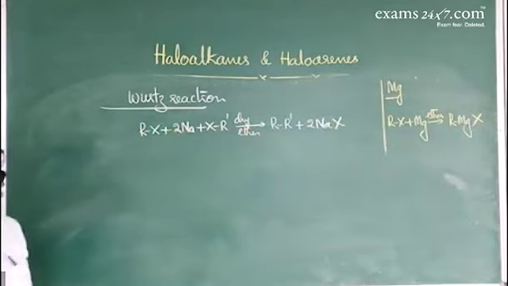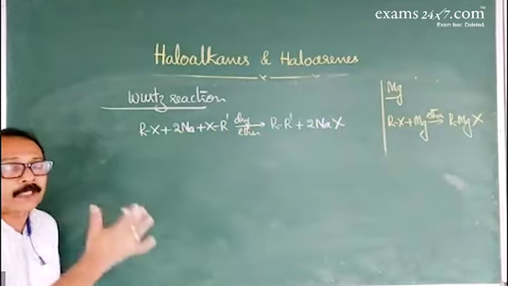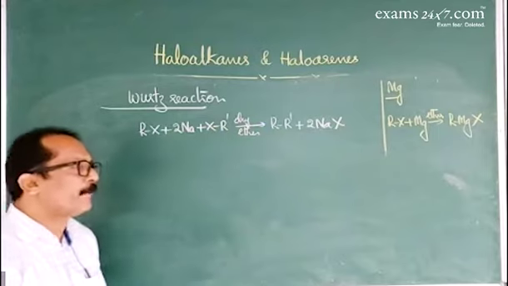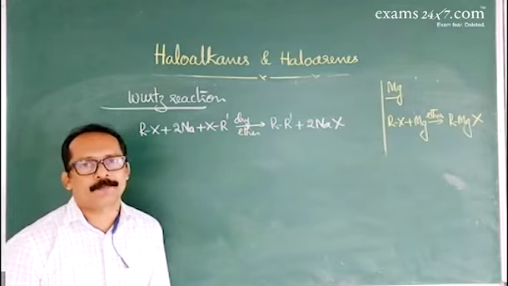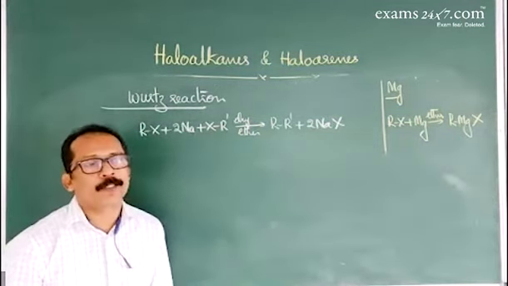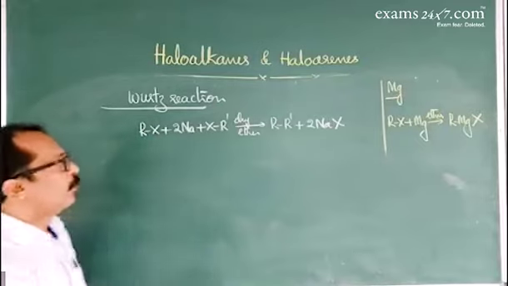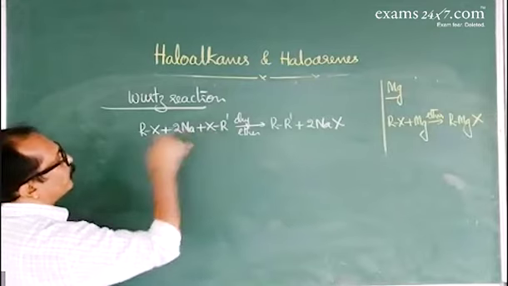This reaction is called the Wurtz reaction. Two alkyl groups link together. Usually, if you take the same haloalkane, that gives an alkane with an even number of carbon atoms. So this method is suitable for the preparation of alkanes with an even number of carbon atoms. We'll take an example. Here R and R dash are alkyl groups, X is a halogen atom.